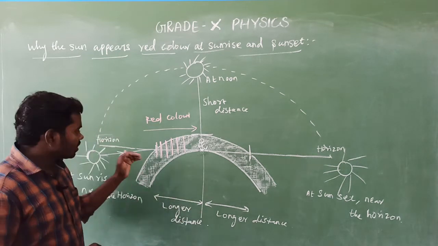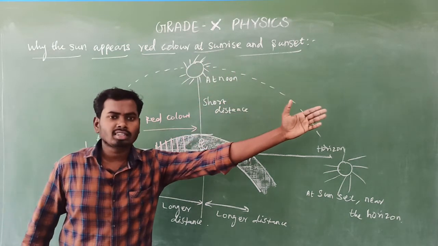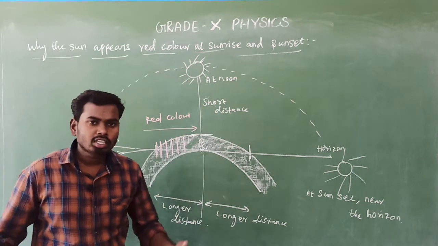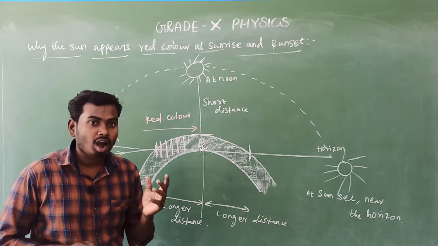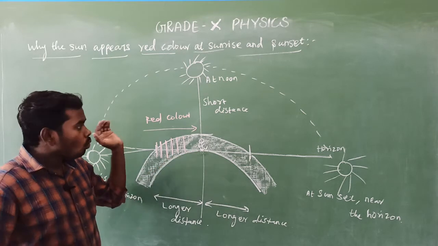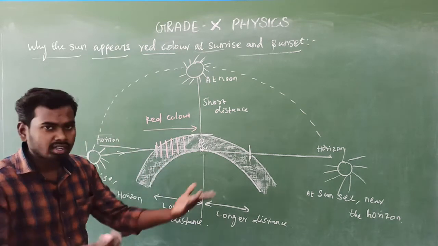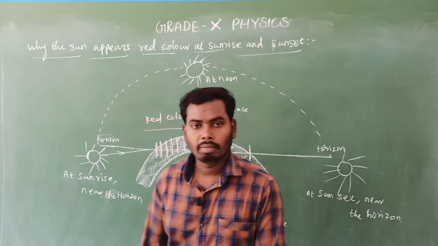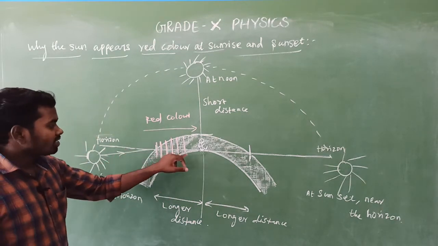Because during sunrise the sunlight has to travel a longer distance, due to which most of the shorter wavelength visible spectrum gets scattered before reaching us. Note this point, only red color reaches us, because red color has maximum wavelength. That's all. 3 marks on your paper. Is it clear? Yes. So what is the conclusion here?